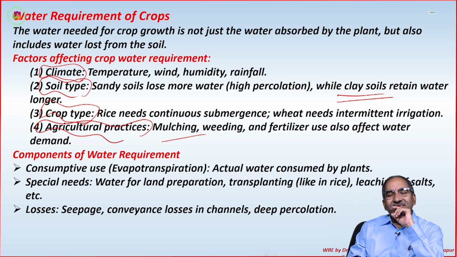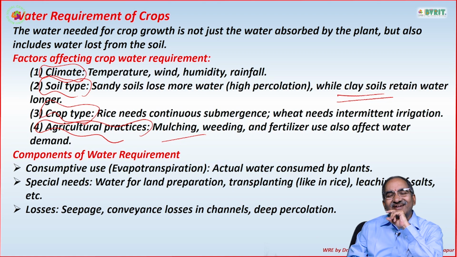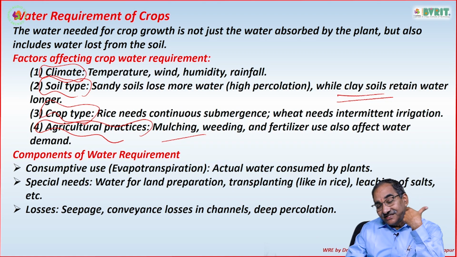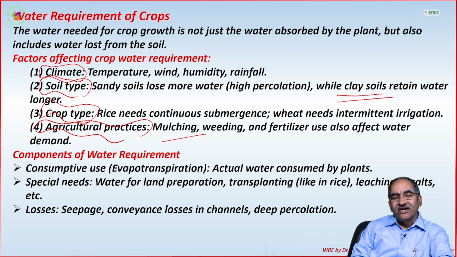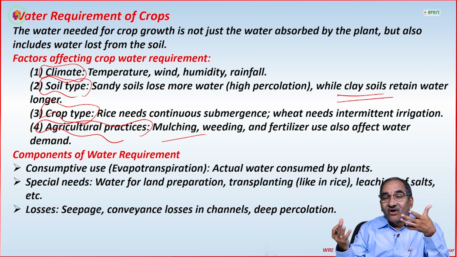Organic means, for example, leaves spread over the soil. Whereas the inorganic process means you lay a plastic sheet on the surface of the soil, so that the soil moisture can be retained for a longer period.